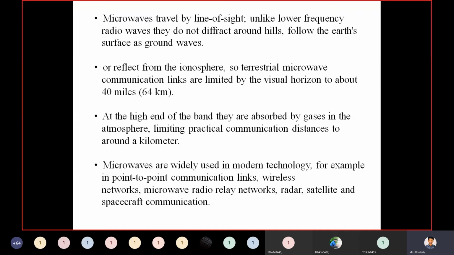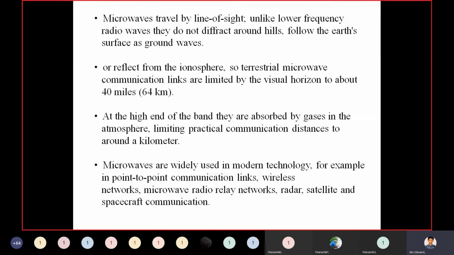Which will be reflected from the ionosphere. Okay, at the high end of the band, they are absorbed by gases in the atmosphere, limiting practical communication distances to around a kilometer.